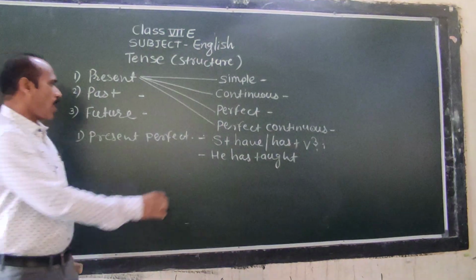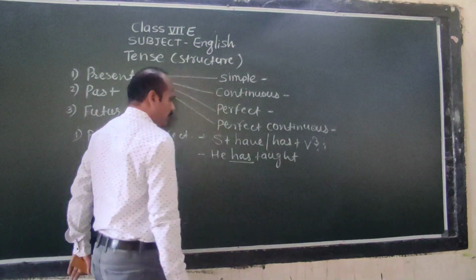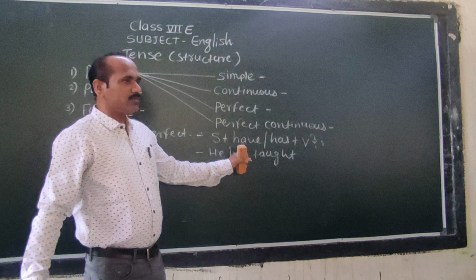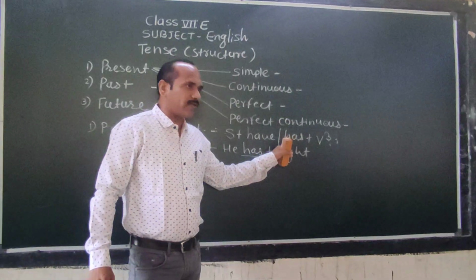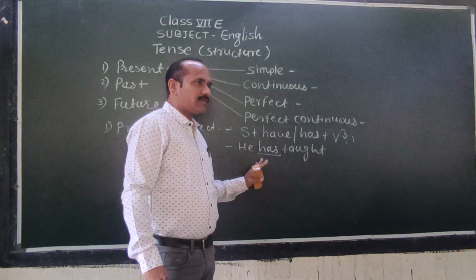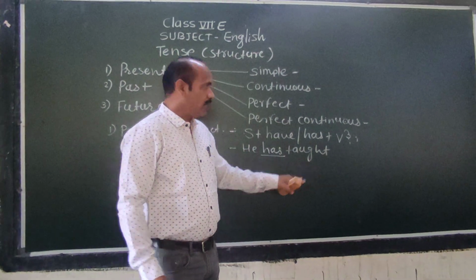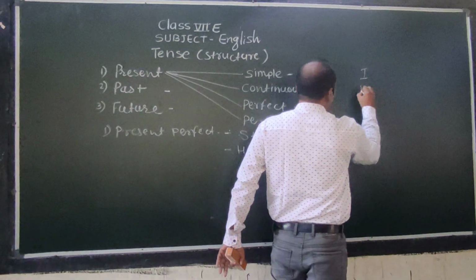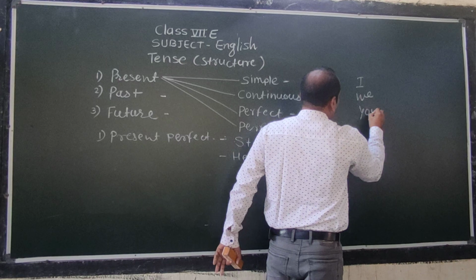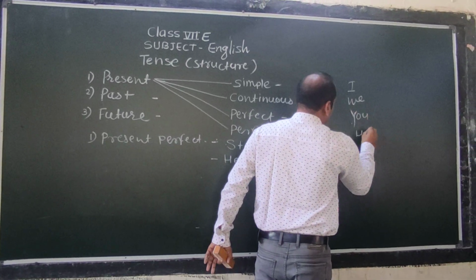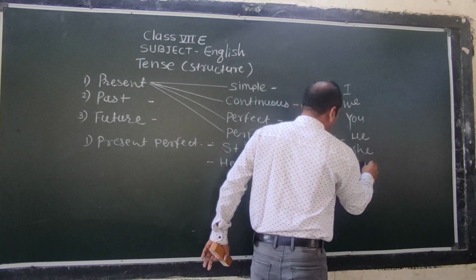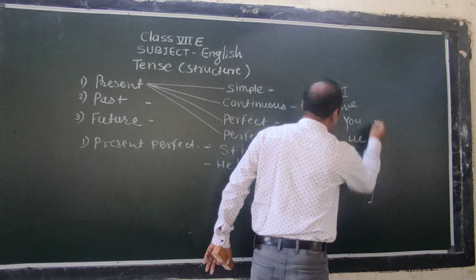He has taught. Has or have? When do we have to use have and when has?